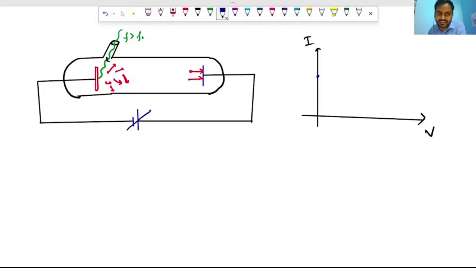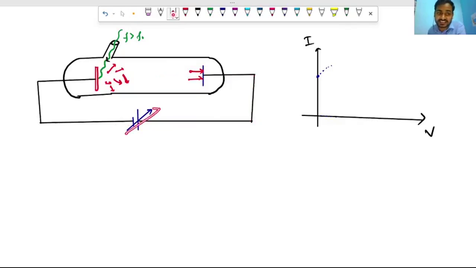When we increase this potential, the current will increase. Why? Initially, when there was no attracting force on the electrons, still a few electrons come and are incident on the metal plate and flow through this wire.